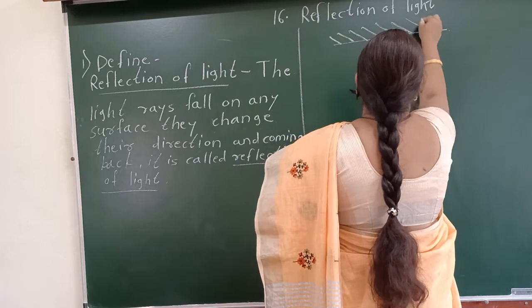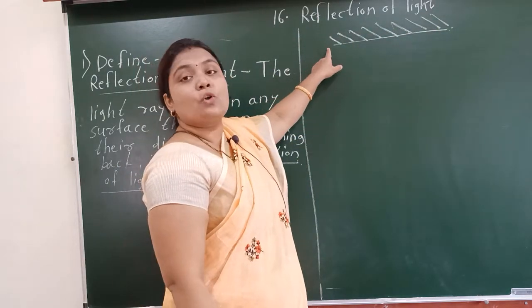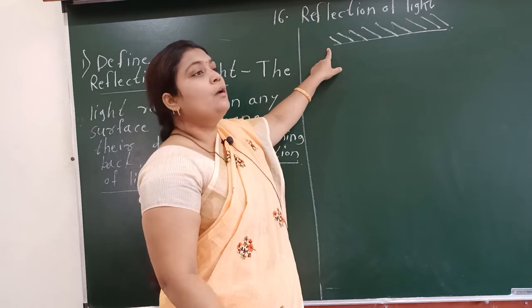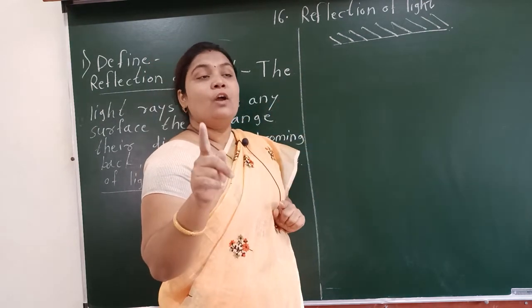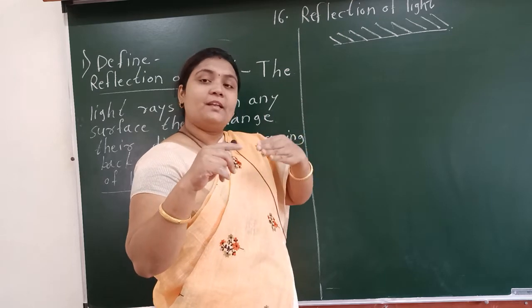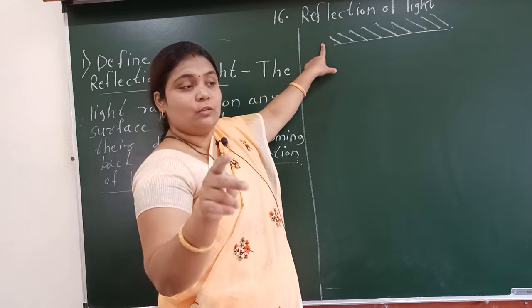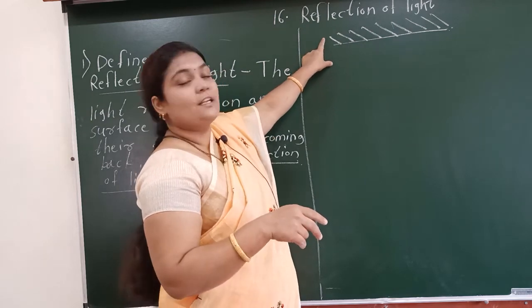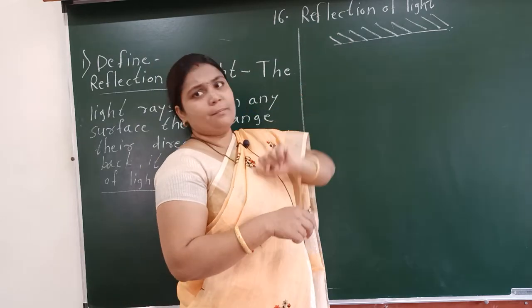In case of a mirror, when you are going to draw the mirror, you have to draw this oblique line at one part of that mirror. Why? Because in a mirror, one side is reflecting and one is a coating. So these oblique lines denote that this part is a coating and this is a reflecting side. Suppose this is your mirror.